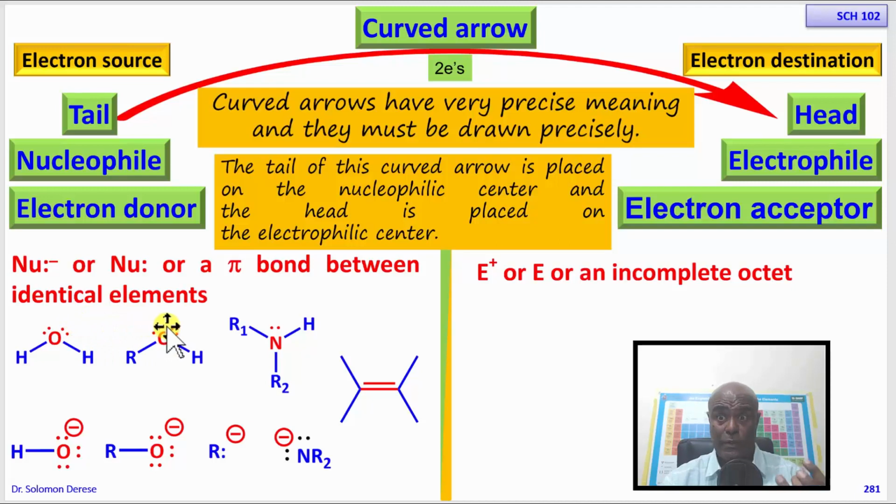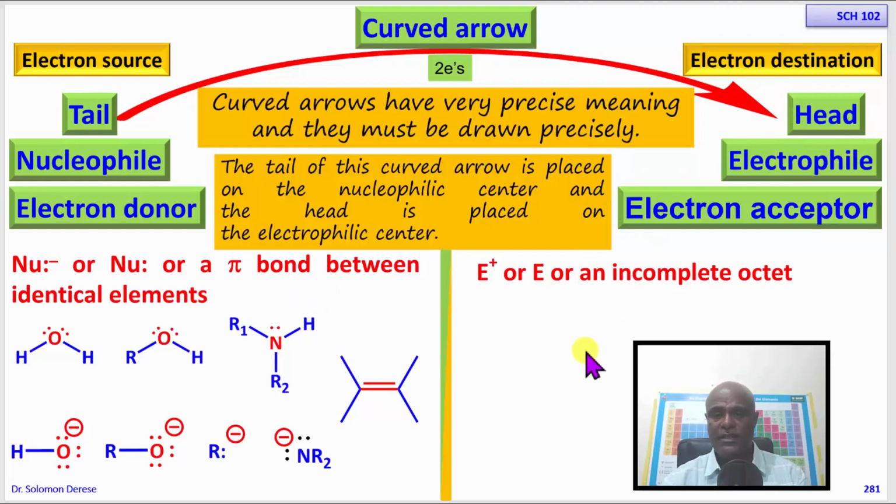Okay, that's where the electrons are, the excess electrons that are there to be donated. So in the case of a pi bond, the electrons are between the two atoms. So that's where we start. Then after that, starting from here, the arrow will point towards the head where the electrophiles are.